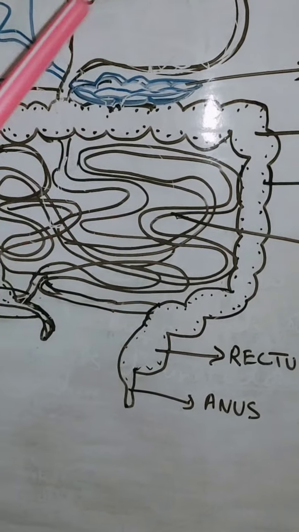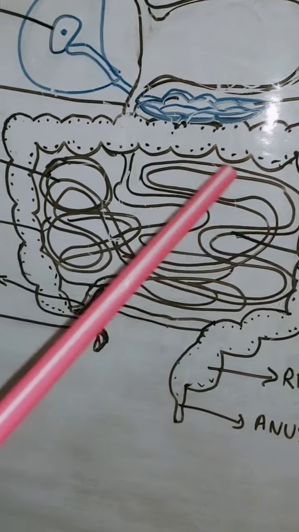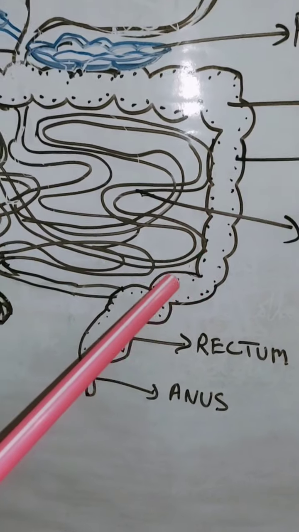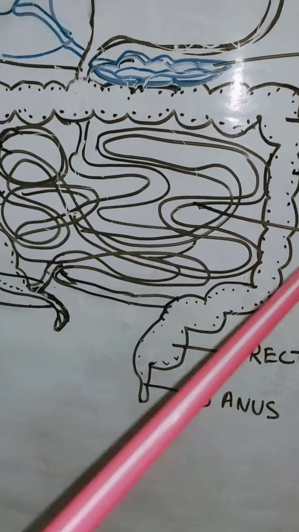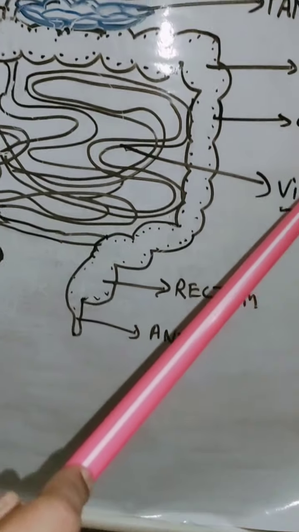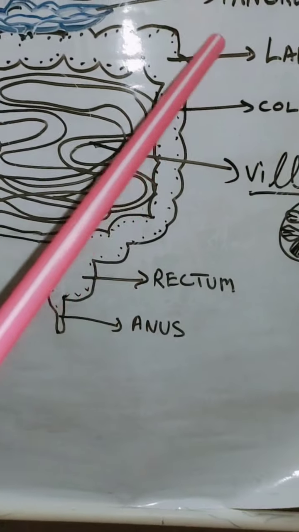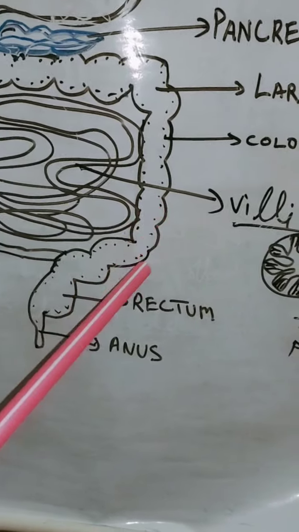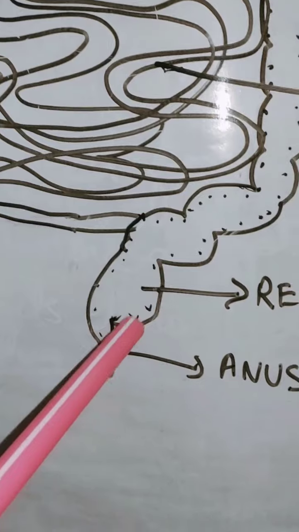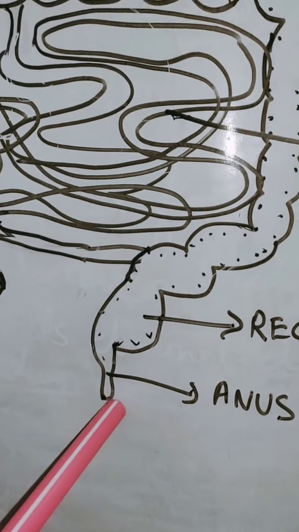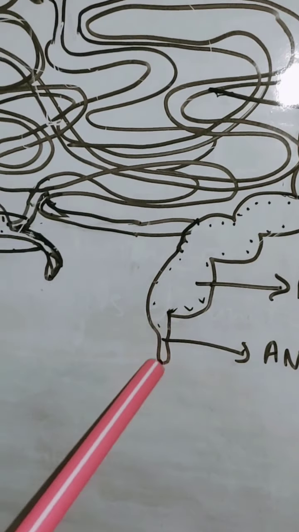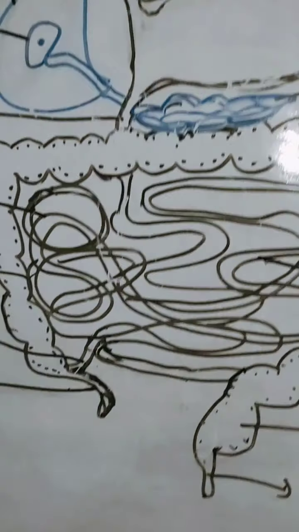If it is possible to absorb water or some nutrients, they try to absorb as much as they can from the colon in the large intestine. Then the undigested food goes to the rectum, where it is collected, and at the last, elimination occurs by the help of the anus, where the undigested food moves out from the body.